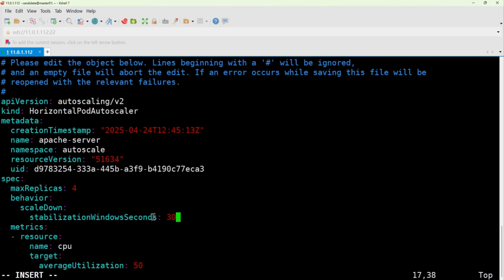Okay? Pay attention, there are 2 capital letters in this word. In windowSeconds, there are 2 capital letters. So keep an eye on that. The first letter is not capitalized. In this YML file, you can see that many of the letters follow certain patterns. The first letter is always lowercase, while the following words may start with a capital letter. See, the first letter is always lowercase, and the subsequent words are capitalized.